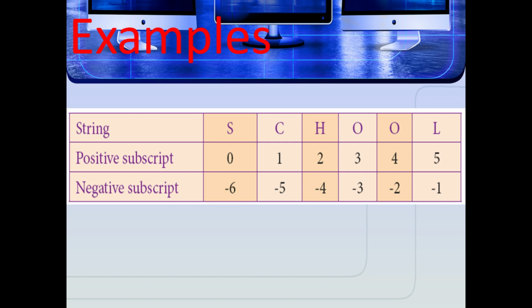In the same string, we are going to see the negative subscript. It is calculated from the last. So the last letter L is minus 1, the next letter O is minus 2, the next letter O is minus 3, the next letter H is minus 4, the next letter C is minus 5, and the next letter S is minus 6.